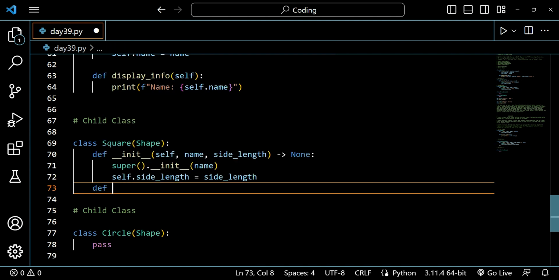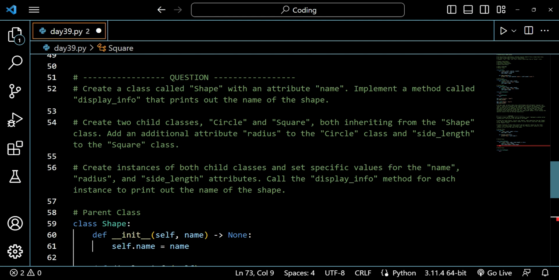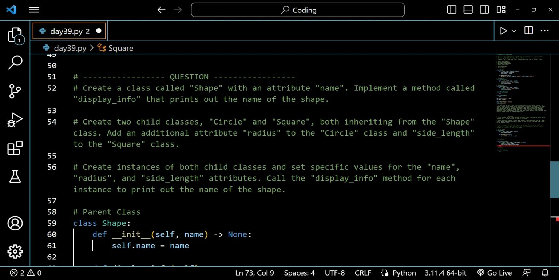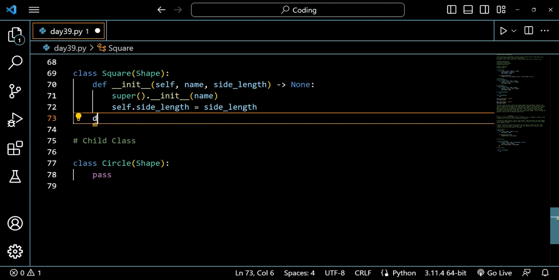Now I have to create a method. What is the name of the method? Both inheriting from the attribute and additional attributes to the class, and side length as well. So we do not have to actually create the method. So I will be just leaving it like this.